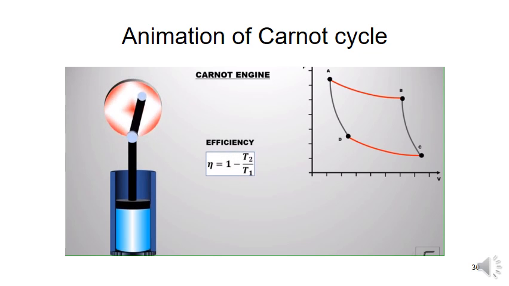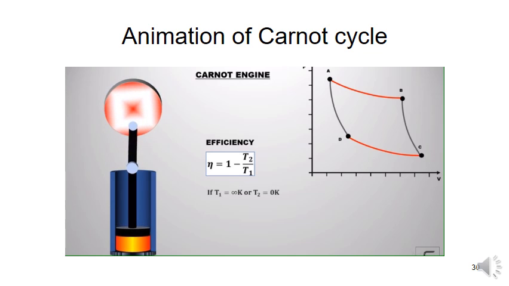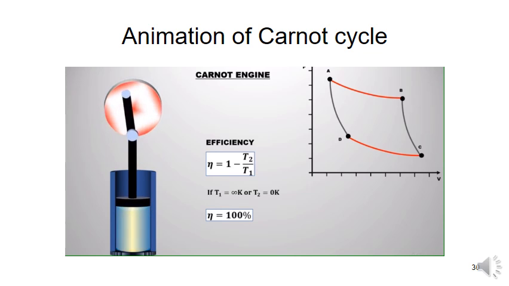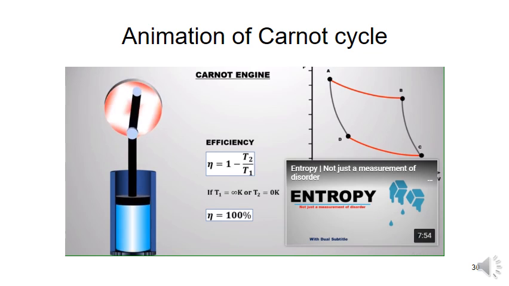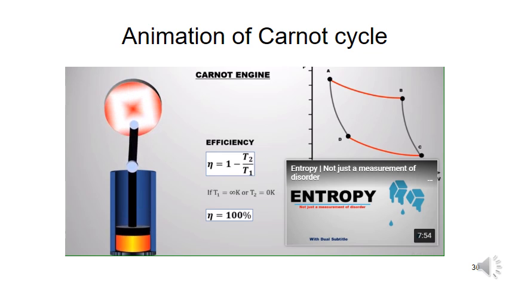The efficiency of a Carnot engine depends on the temperature of both reservoirs. Either raise the temperature of the hot reservoir to infinite Kelvin or lower the temperature of the cold reservoir to 0 Kelvin. In both cases, the efficiency will be 100%, but it is not possible to do so. Hence, the Carnot engine is just a theoretical ideal engine. To increase the efficiency of a practical engine, we keep as much difference as possible in the temperature of both reservoirs.